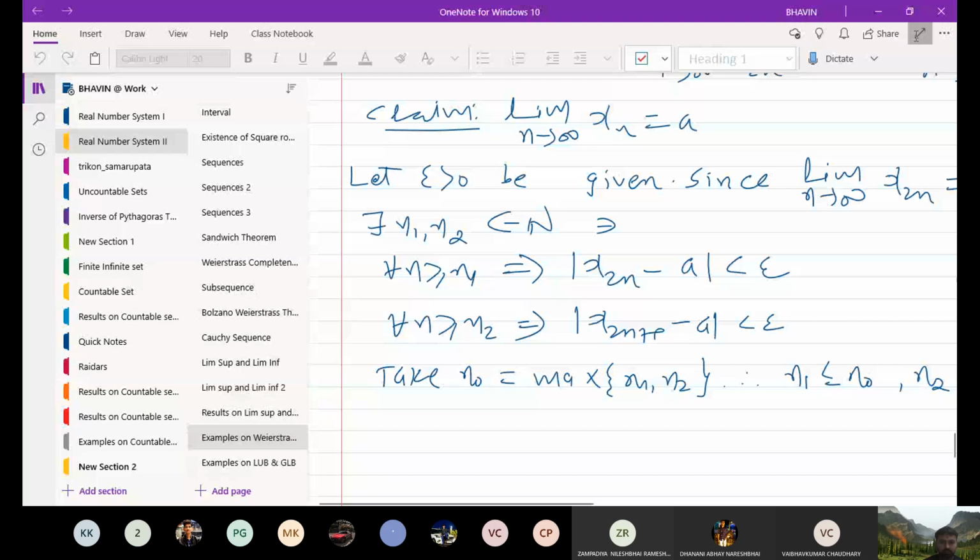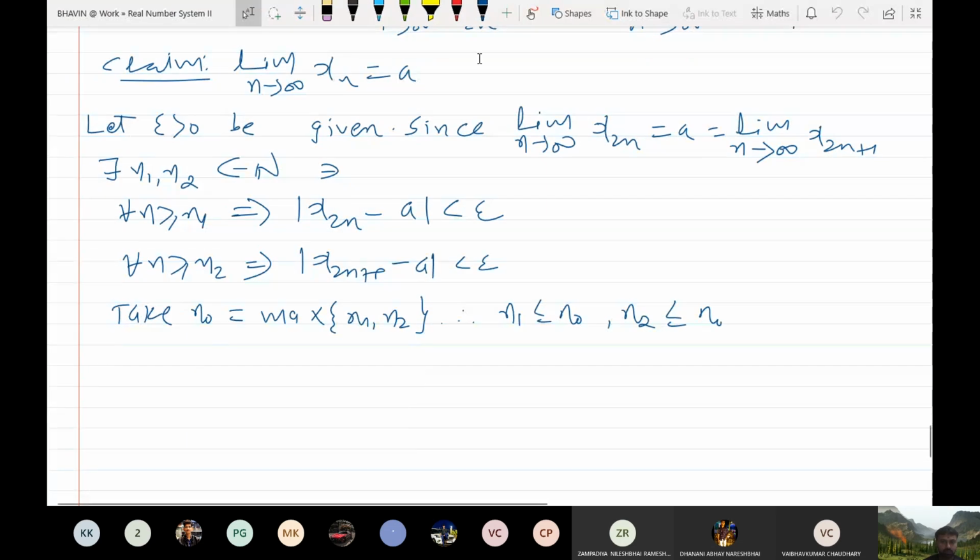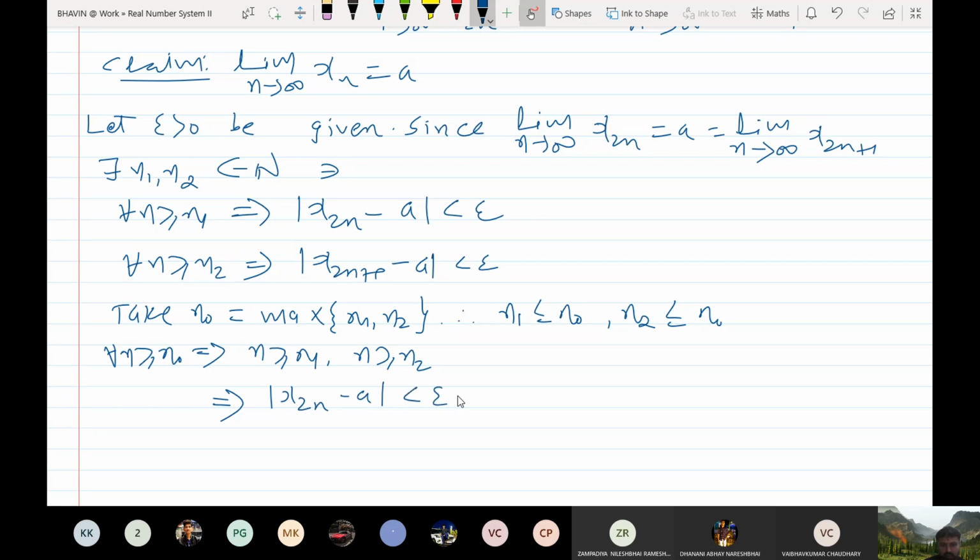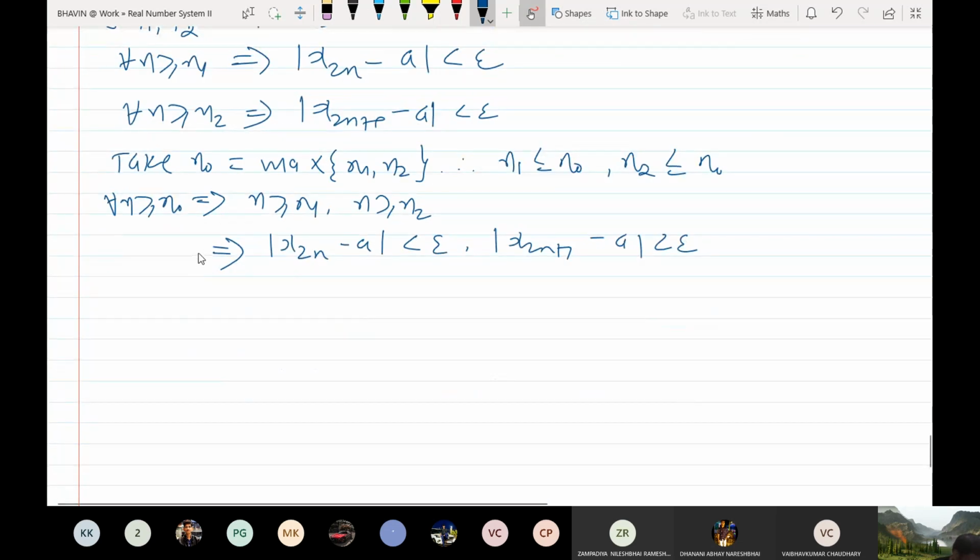So for all n greater than or equal to n0, this implies that n is greater than or equal to n1, and n is greater than or equal to n2. This implies that these two are true. x2n minus a less than epsilon and x2n plus 1 minus a less than epsilon, both are true for the same n0.